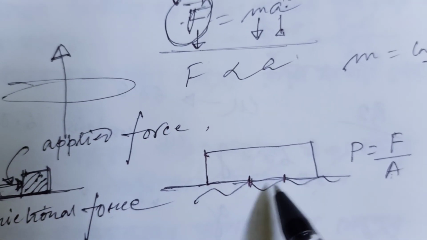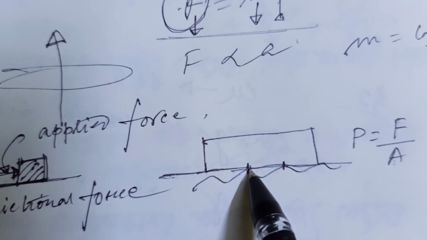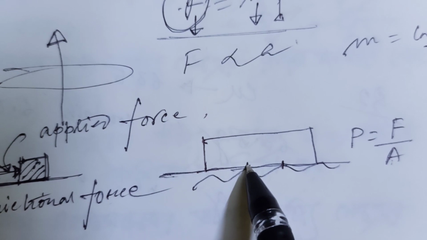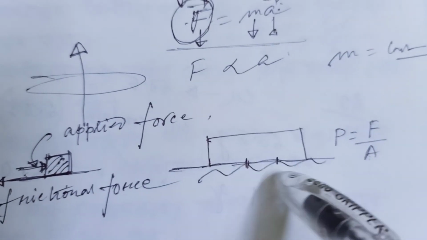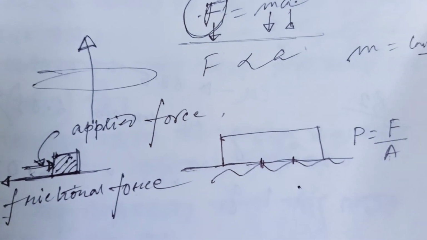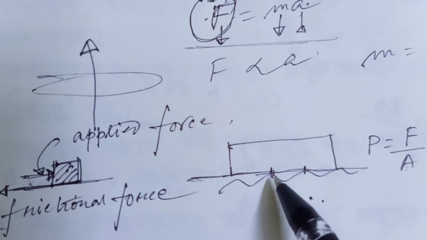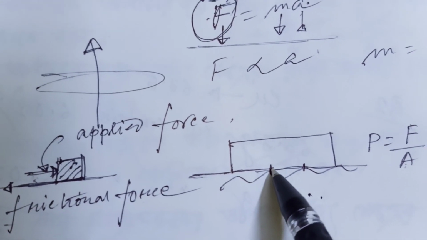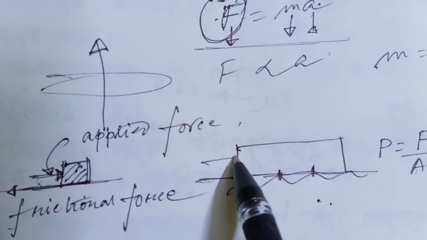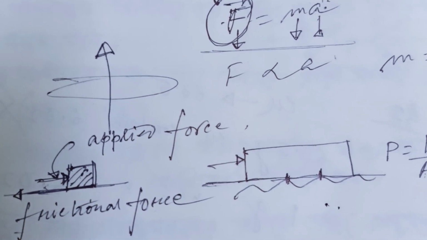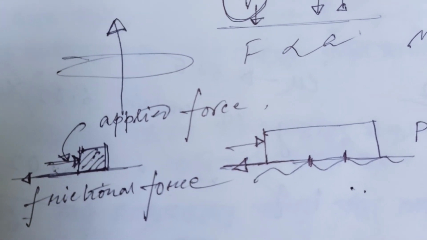So at that position the contact area is small, that's why the pressure at that particular nib is greater. That is when at that particular point it is locked, and if we break the lock with the application of some force, then in the opposite direction a frictional force comes into play.